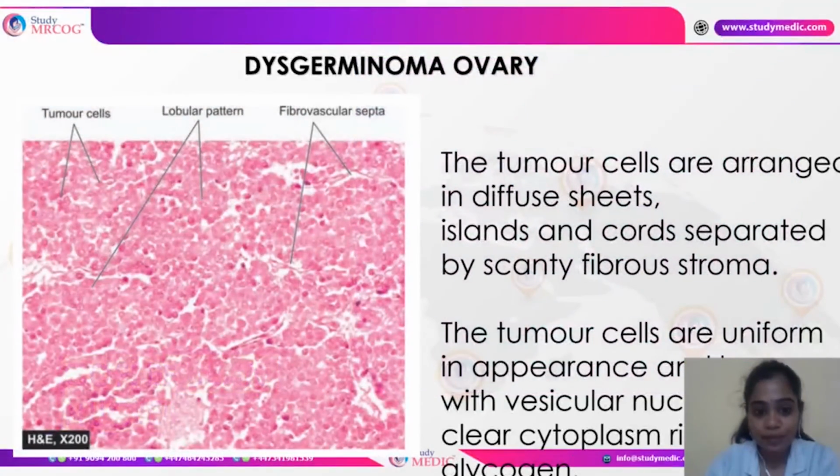Next is the dysgerminoma of ovary, and here also we can see sheets of fibrous stroma, and these are like the fibrovascular septa, and then you have the tumor cells, and here they have a clear cytoplasm, and they have the vesicular nucleus, and this is also having an eosinophilic appearance. These are also rich in glycogen.